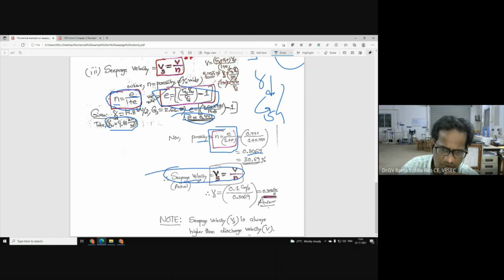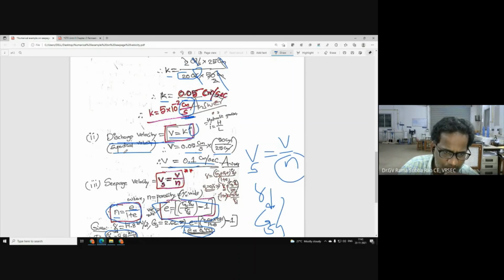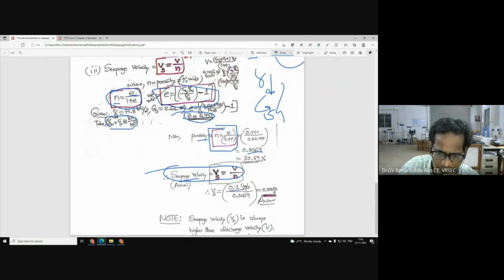Now we want to calculate the seepage velocity because our interest is to determine the actual velocity, which we also call seepage velocity. Vs is equal to V by N. I have V, the superficial velocity, which in simple terms we can call discharge velocity. We got it as 0.1 centimeter per second. Now 0.1 by N, where N is 0.3069. Just 0.1 by 0.3069, and now I am getting 0.325 centimeter per second. So this is the answer.